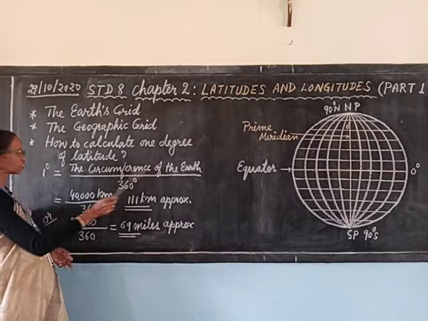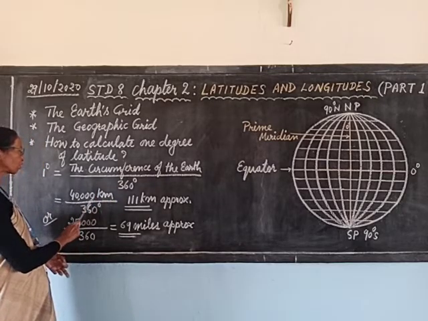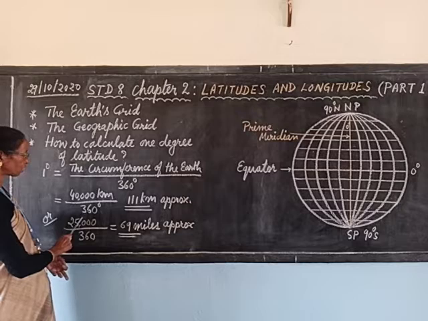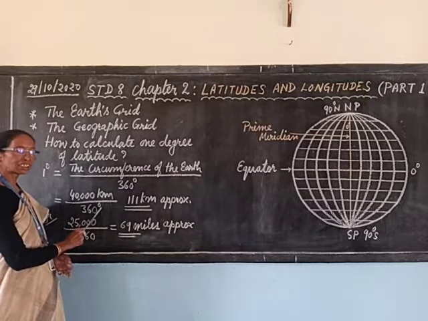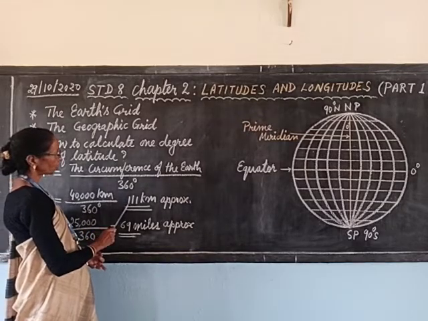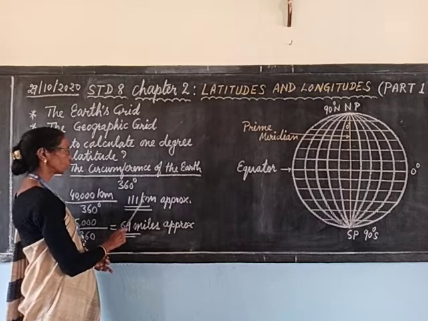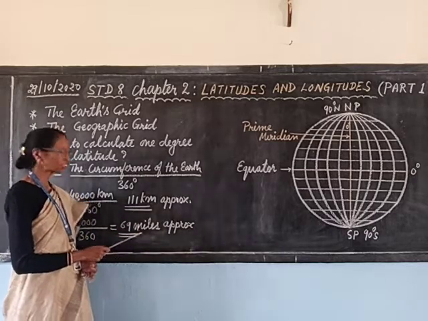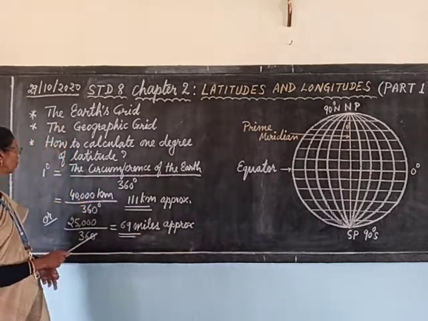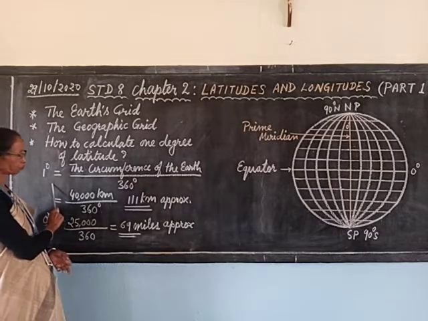So, the circumference of the earth, about 40,000 kilometers, divided by 360 degrees gives about 111 kilometers approximately. It is the distance of 1 degree latitude.